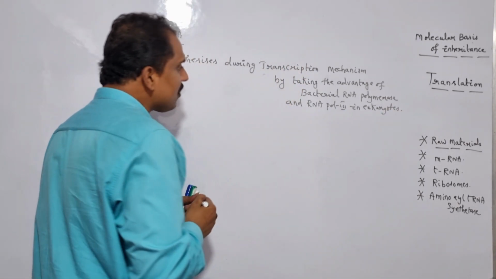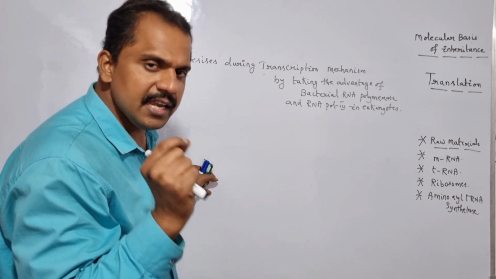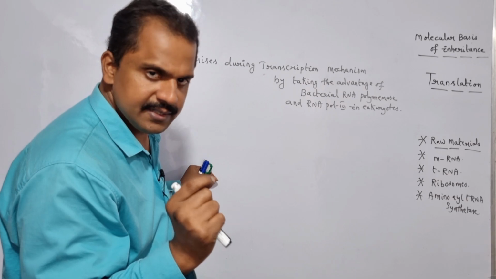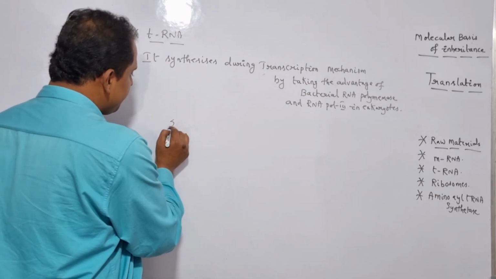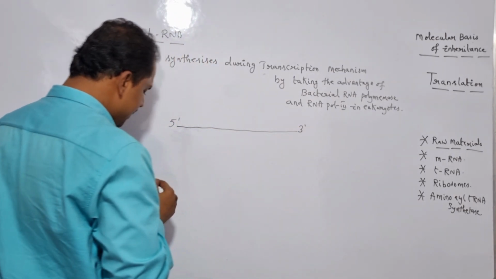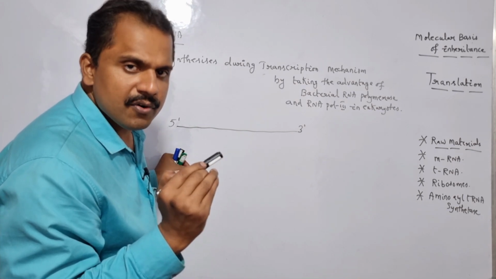So what is the role of tRNA here? The specific tRNA acts as an adapter between the codon of the mRNA and the amino acid. Let us assume this is the mRNA. As I have already mentioned, the mRNA contains many codons.